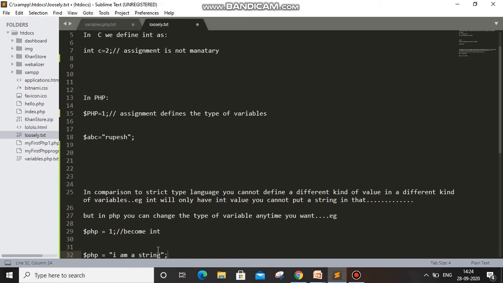This will not throw any error in PHP, but in C it will throw an error, because you can't have two data types, an integer and a string, with the same name.